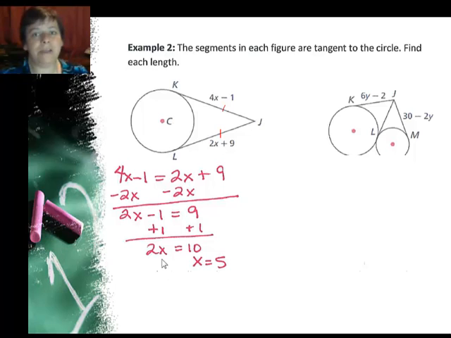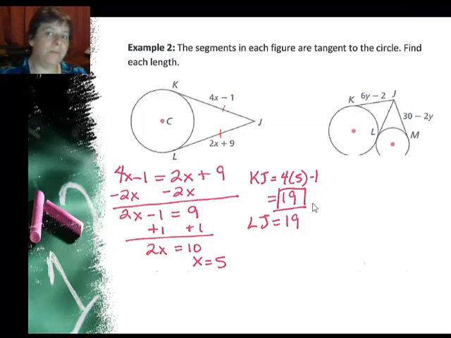Now, they want to find the length of each segment, so it's not really here that they want x. They want to know what is KJ and what is LJ. They're both going to be the same answer because they're congruent. So for KJ, I take this 5 and put it in for x, so it's 4 times 5 minus 1. That's 20 minus 1, or 19. LJ will also be 19.